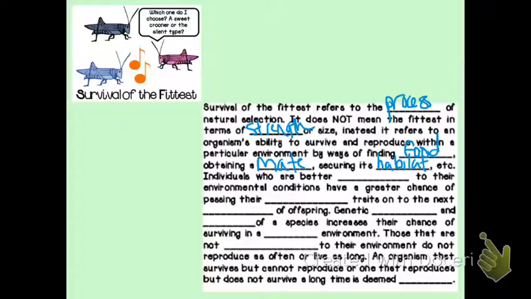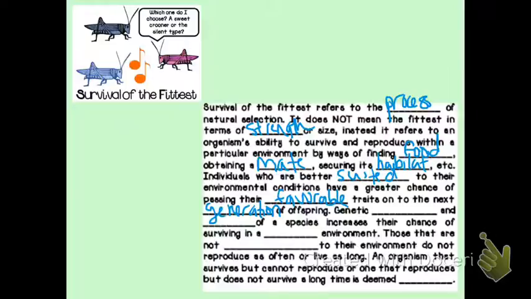So individuals who are better suited for their environment are going to have a greater chance of passing their favorable traits on to the next generation, which means that over time, each generation is going to have a higher concentration of these favorable traits.